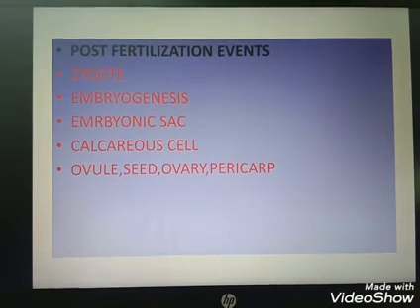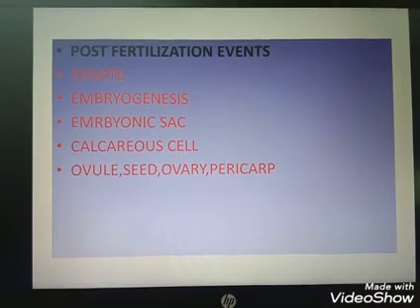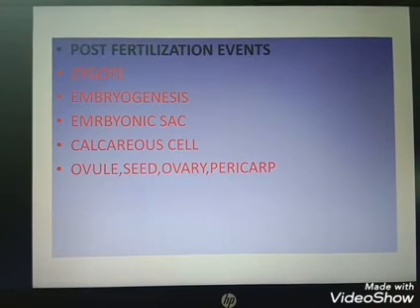Otherwise, in other groups, the sepals and petals are not seen. Clear? Okay, so I am again discussing that sexual reproduction involves 3 steps: the pre-fertilization event, the fertilization event, and the post-fertilization event. In the post-fertilization event, the main thing is the formation of the embryo. During embryogenesis, the zygote undergoes mitotic cell division and cell differentiation.